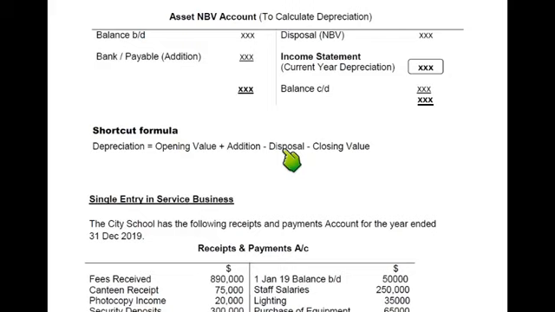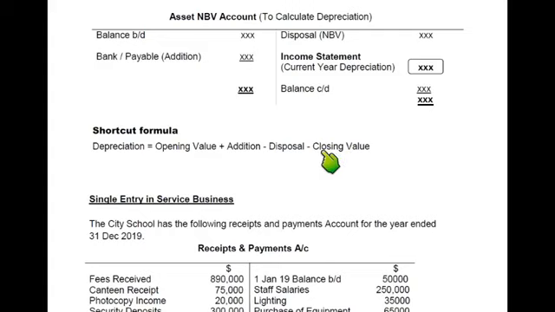Again, there are two things. If I have sold a non-current asset for 1000 which had a value of 1500, I'll be writing 1500 here and not the amount that I've actually received from disposal. So in this disposal, this is the value of the asset that is sold and not the amount that we have received. Thirdly, if the cost of the asset that has been sold is also given, the value is given, and the amount that we have received is also given, again we will be considering the value and not the cost and not the amount received. Then there will be the closing value.